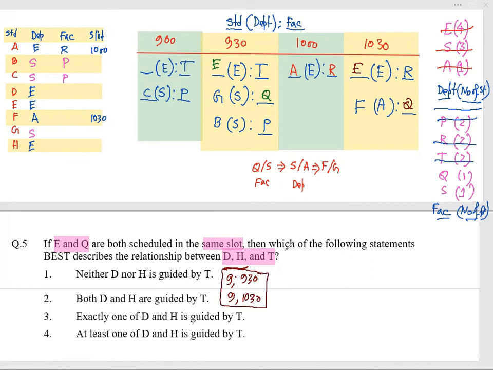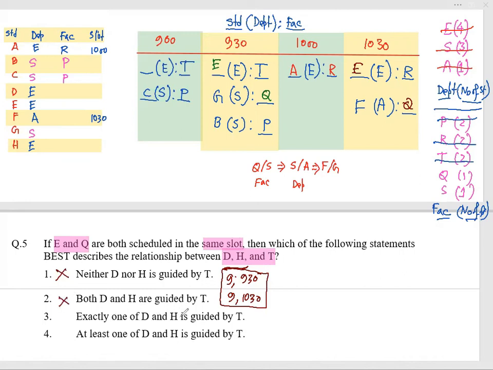Then the question is, which of the following statements best describes the relationship between D, H, and T? First one: neither D nor H is guided by T. It is wrong. Definitely one of D and H would be guided by T. It must be. Neither is wrong. At least one must be. So this is a wrong statement. Both D and H are guided by T. That is also not possible, because in the second case, whenever E and Q are like that, it is not both. So it is not definitely true.